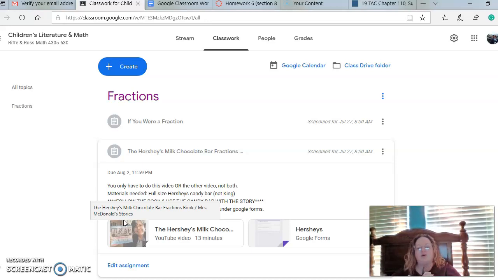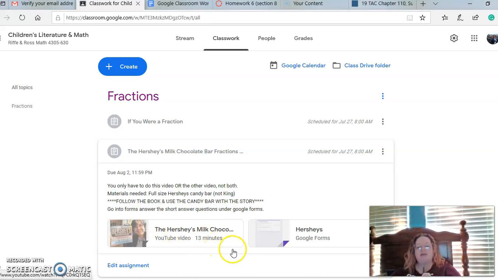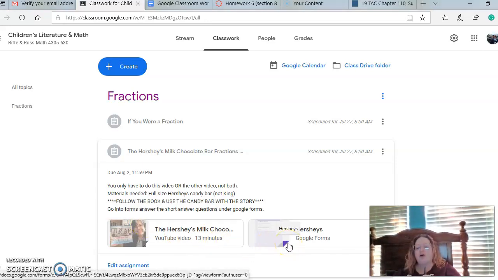When you're done with the story, which is about 13 minutes, you're gonna answer 2 short questions on Google Forms and submit that. It's real simple and fun.